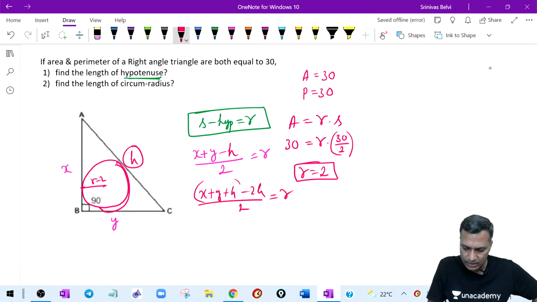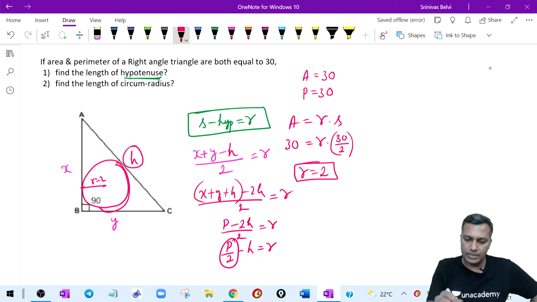From here you say, what is X plus Y plus H? That's nothing but the perimeter. Perimeter minus 2H divided by 2 is equal to R. Perimeter by 2 minus H is also equal to R. What is perimeter by 2? Perimeter by 2 is nothing but the semi-perimeter. Therefore, semi-perimeter minus hypotenuse is equal to R.